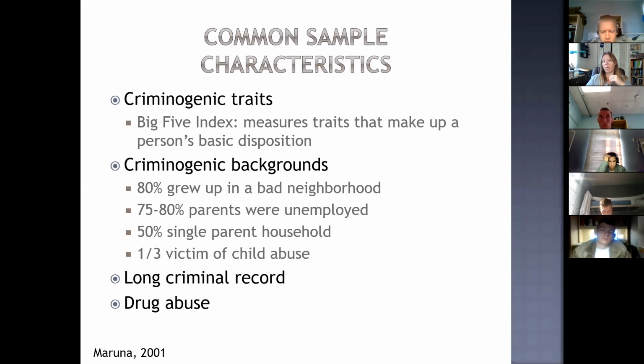Additionally, over half of both groups grew up in single parent households. So about 50% of each sample, persisters and desisters, had single parent households. A third of both groups reported that they had been the victim of child abuse. So no differences there either.